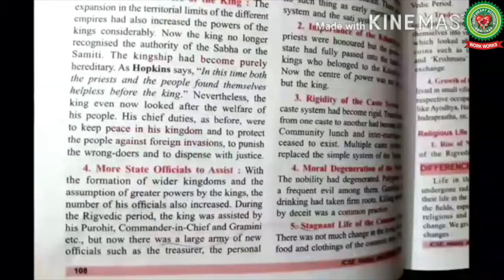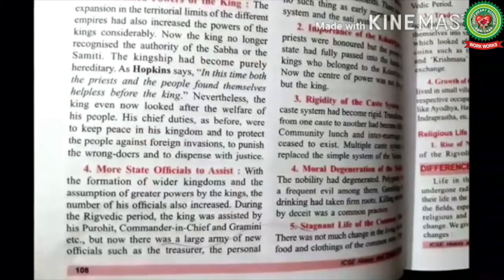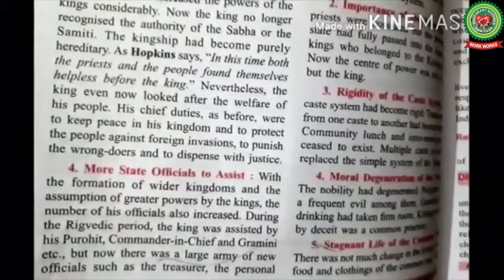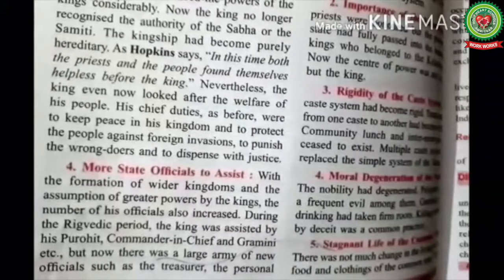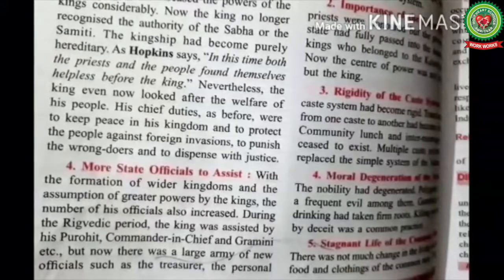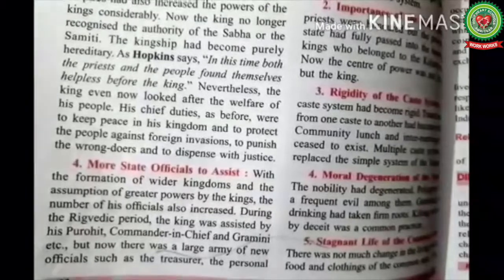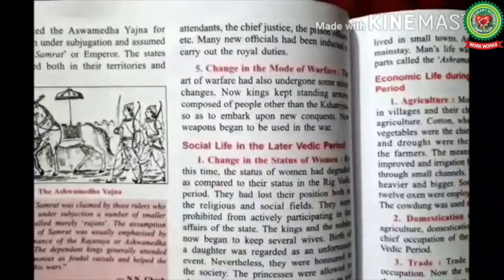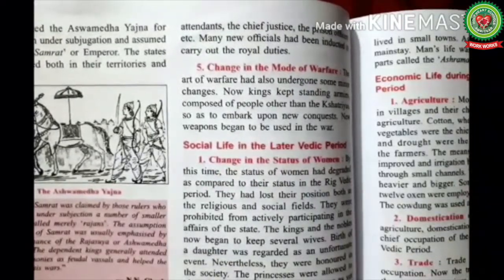It means the number of members of the council of ministers had increased to assist the king. As you know, during the early Vedic period, means during the Rig Vedic period, the king was assisted by the Purohit, means priest, commander-in-chief and Gramini, etc. But now the number has increased to assist the king. Personal attendant, chief justice, prison officer and many other officers also increased, who were helping the king in his duties.